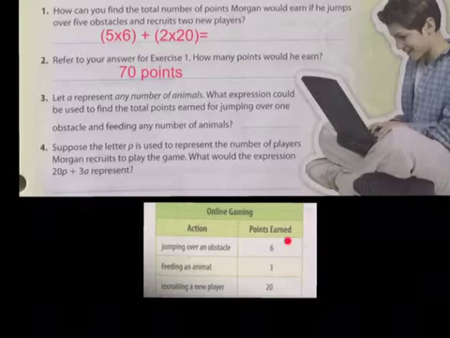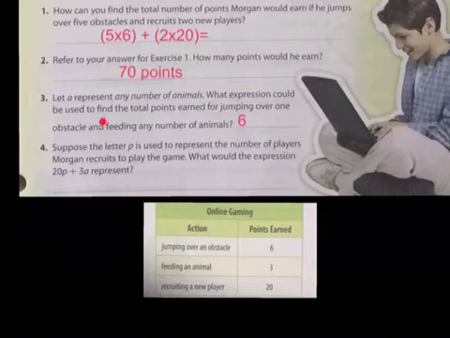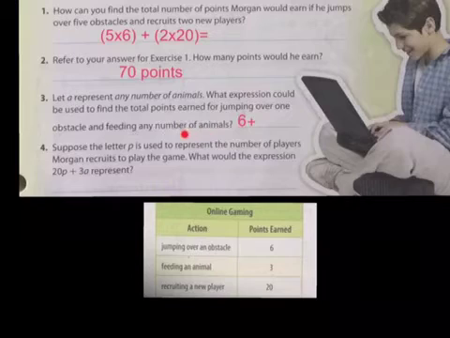Okay, so we know we need at least 6 because we have one jump. We jumped over one obstacle, so we need 6. Then we're told that we're feeding an animal, and "and" always means we're adding to it. Feeding any number of animals, well, for feeding we need 3 points. We don't know how many animals we're going to feed, but we do know that we get at least 3 points. So let's add in that 3, and we're going to multiply by the number of animals, but we don't know how many animals, so we write it like this.